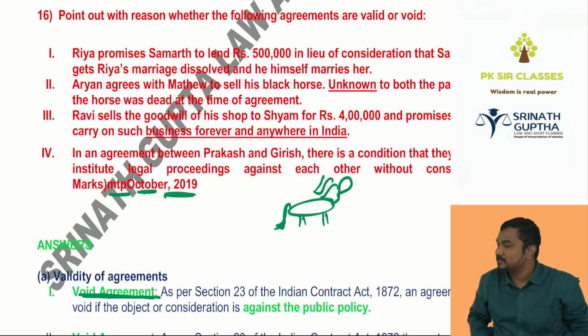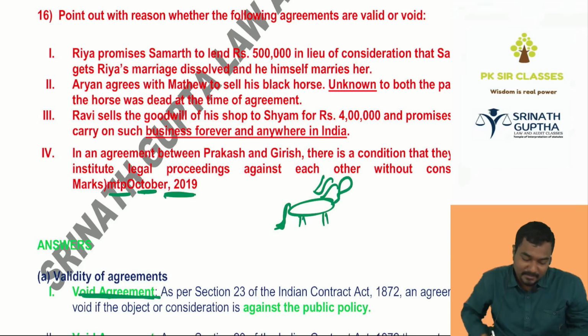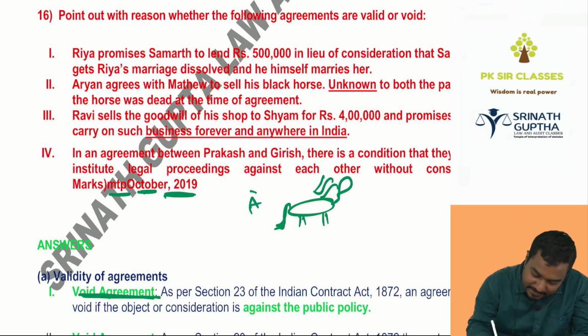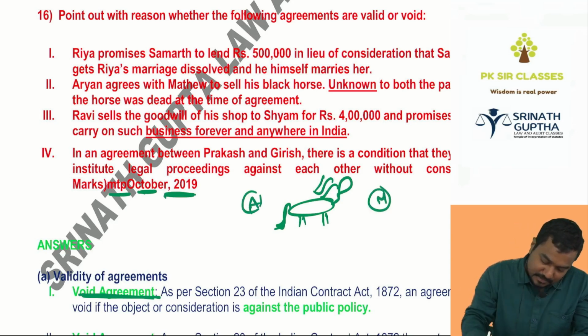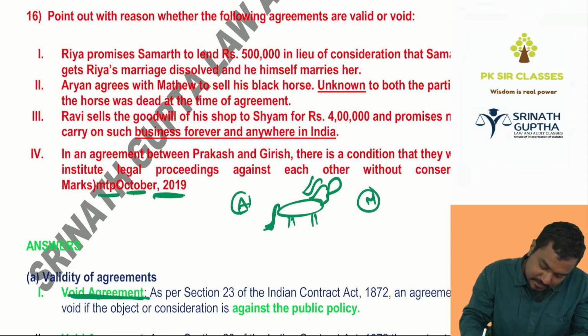Black horse, not green horse. वो तो black horse है बेटा. Who's selling, Aryan? To whom? Mathus. Aryan agrees with Mathus to sell his black horse.